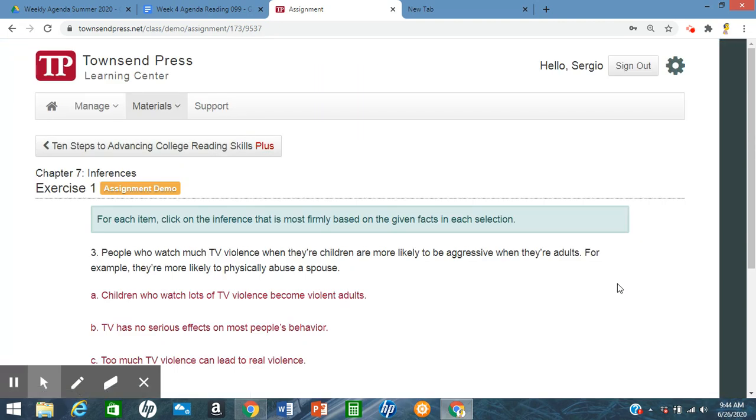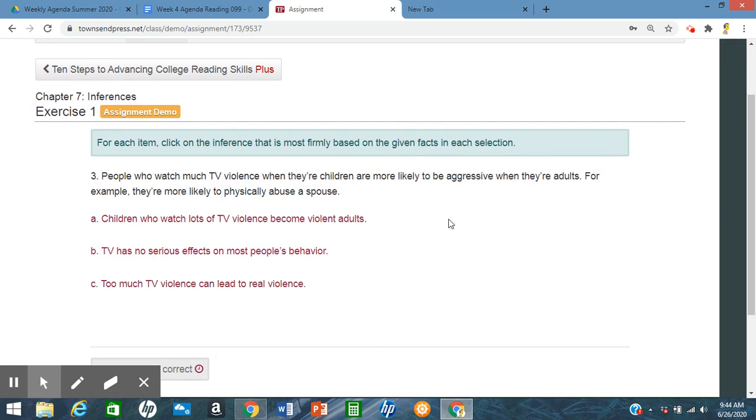And again, you just have to get in the habit of asking yourself this. Now, number 3 is a little tricky. People who watch much TV violence when they're children are more likely to be aggressive as adults. For example, they're more likely to physically abuse a spouse. So based off this, we know it's about TV violence, about violence and abuse. So we have to eliminate one of the choices.